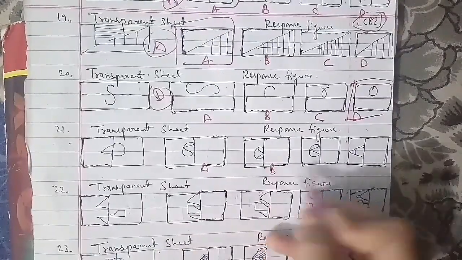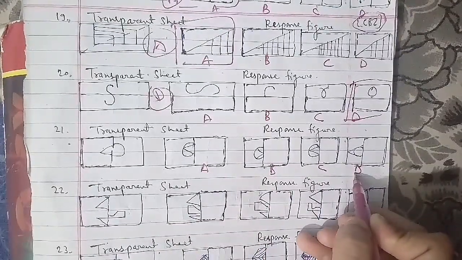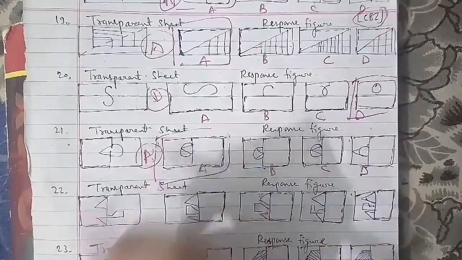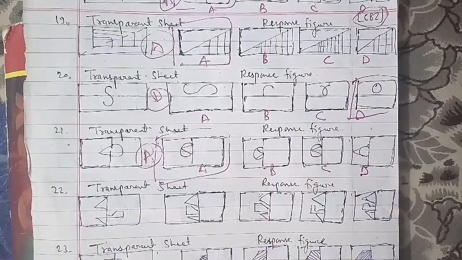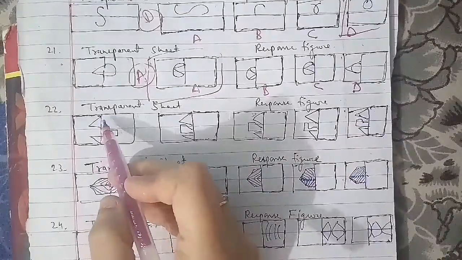This is the transparent sheet, and this is the response figure, named A, B, C and D. On the same cases, the figure which we have as an answer is figure C. It will be the right answer for this question as well. We'll talk about the 23rd question of the session.